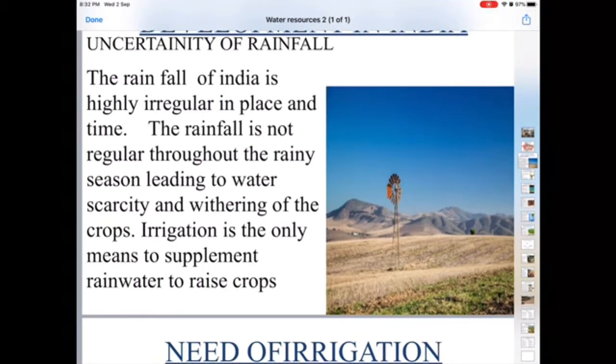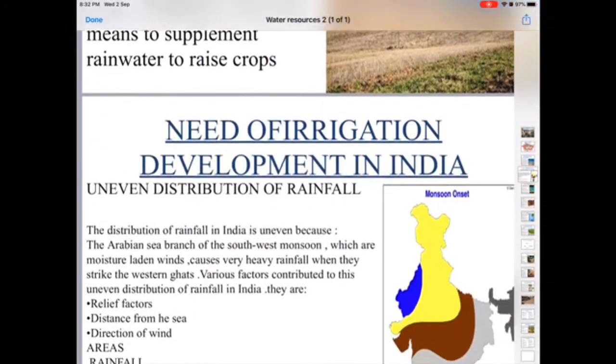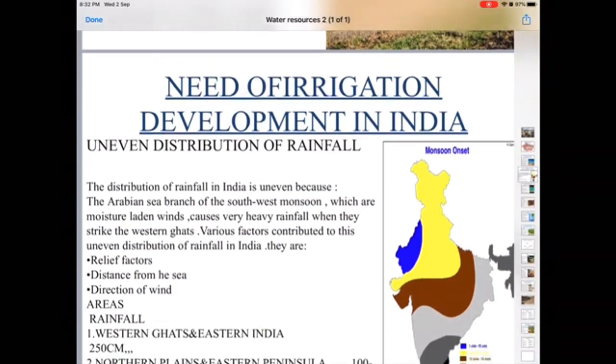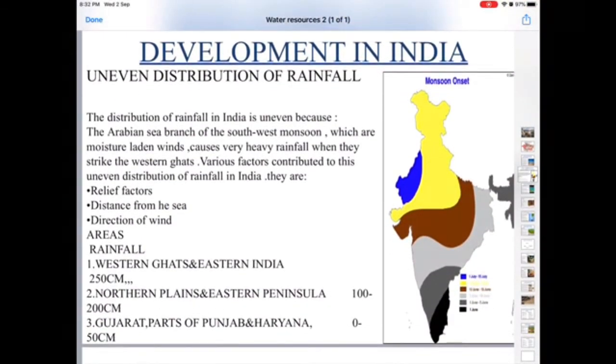So irrigation is the only means to supplement the rainwater to increase the crop production. What is the other requirement? Because in India, rainfall distribution is uneven.